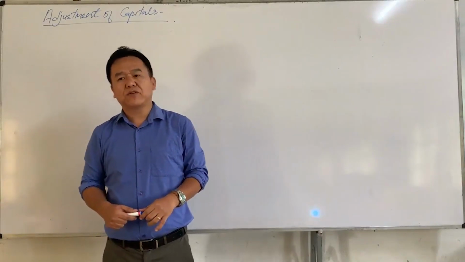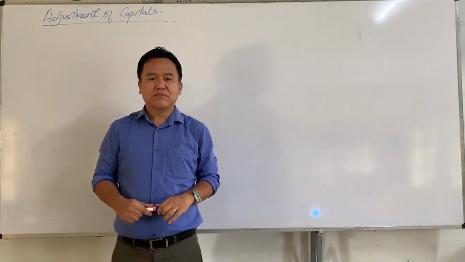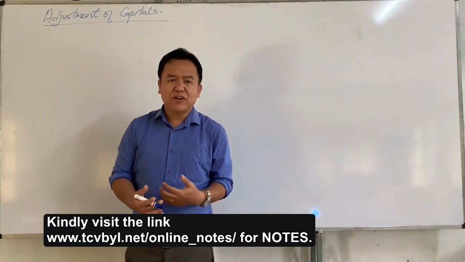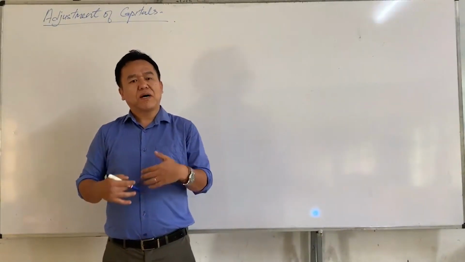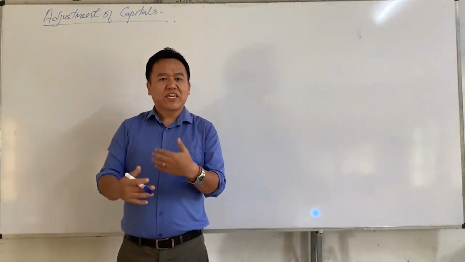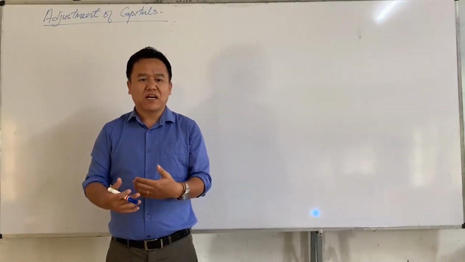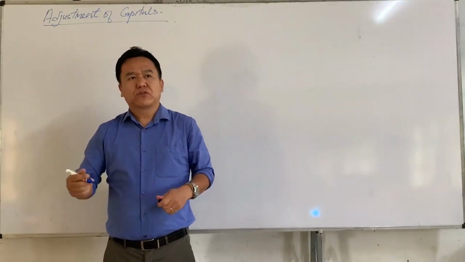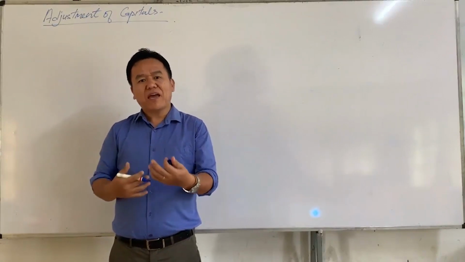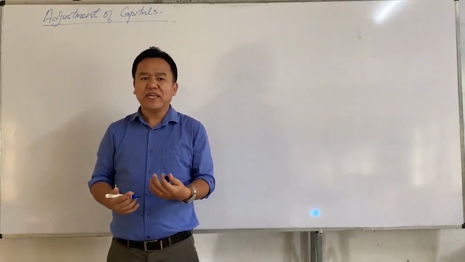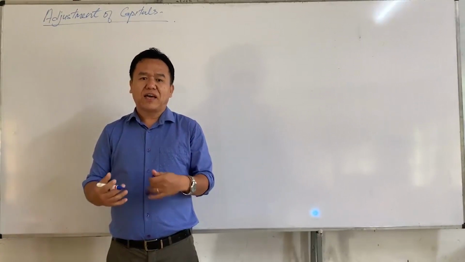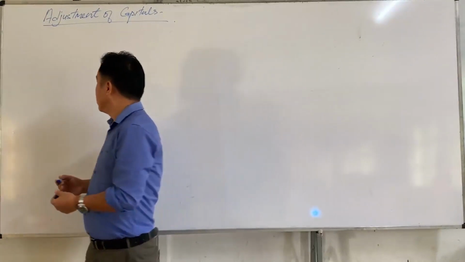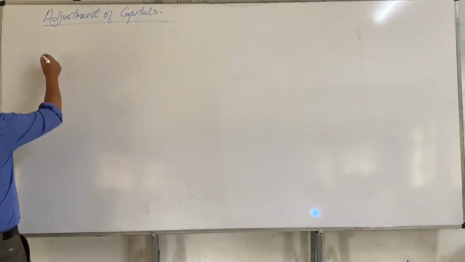Basically, today we are going to discuss the last topic of the chapter, that is adjustment of capital. Sometimes at the time of admission of a new partner, the partner may agree that their capital should also be adjusted so as to be proportionate to their profit sharing ratio. So capital of partners may be adjusted in any of the following cases, and we have 3 cases regarding adjustment of capitals.